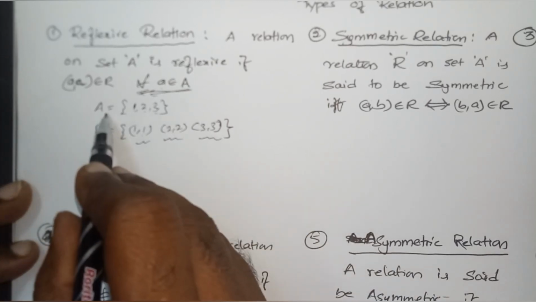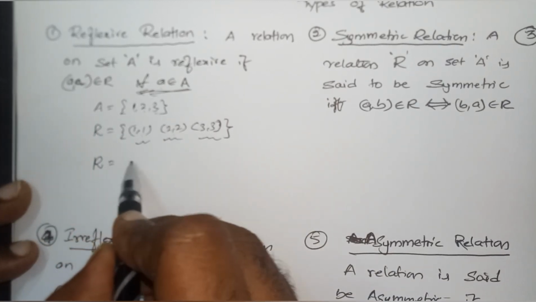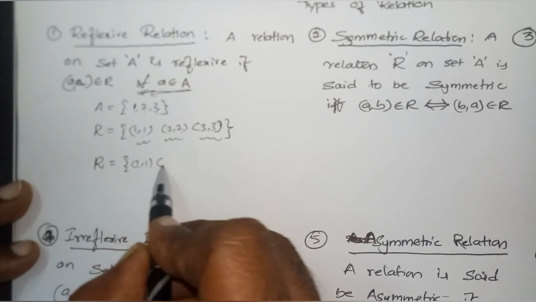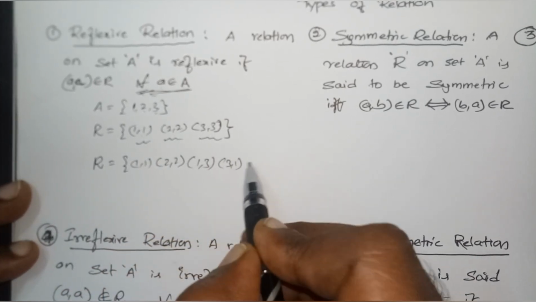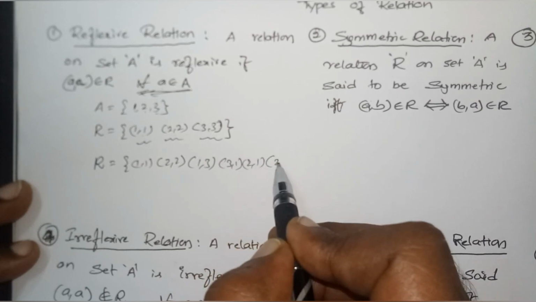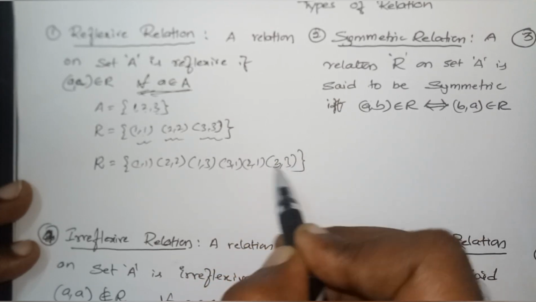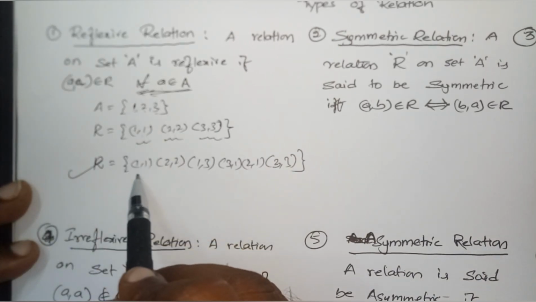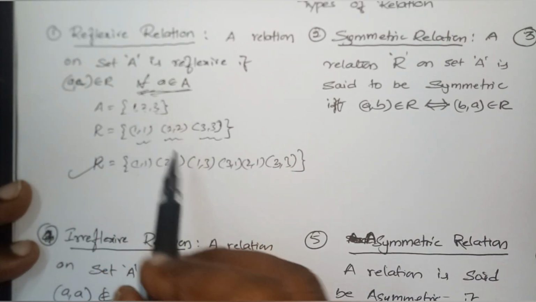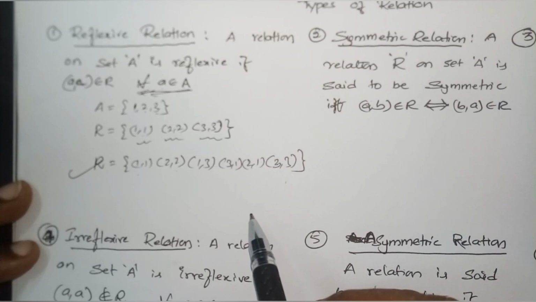Can you give an example again for the reflexive relation? Yes: (1,1), (2,2), (1,3), (3,1), (2,1), (2,3), (3,3). Is it reflexive? Yes, it's a reflexive relation, since for 1 there is (1,1), for 2 there is (2,2), for 3 there is (3,3).